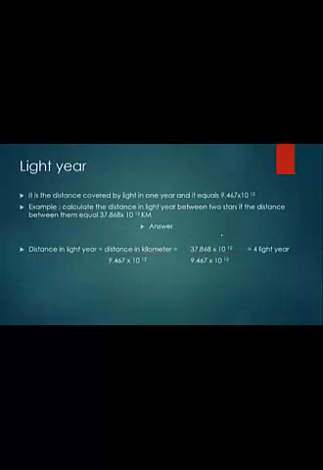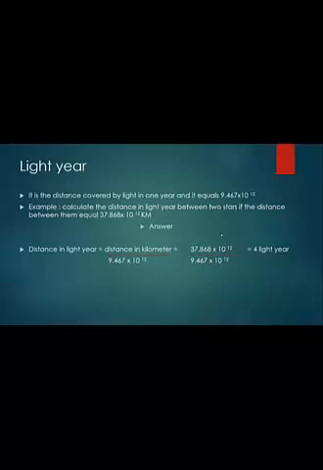It is the distance covered by light in 1 year, and it is equal to 9.467 times 10 power 12 kilometers.